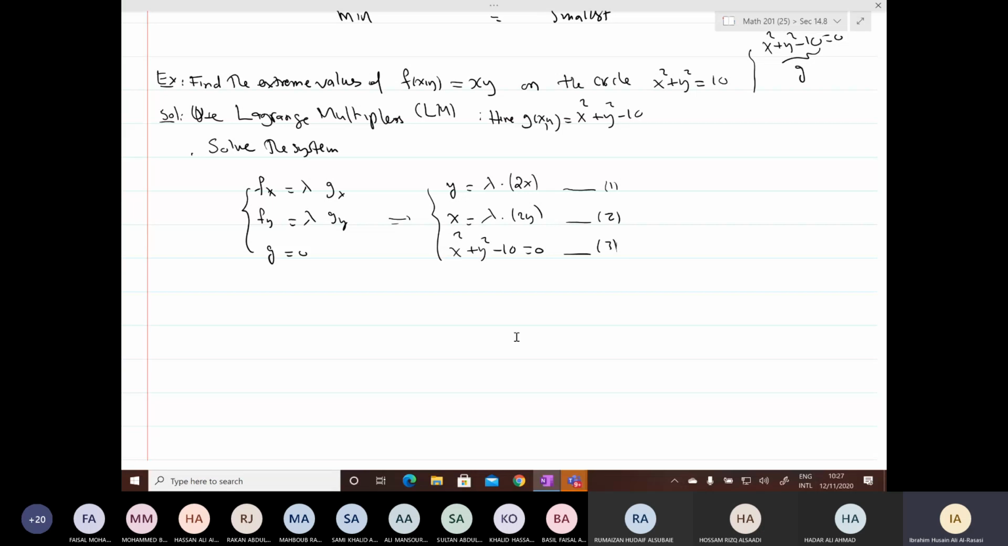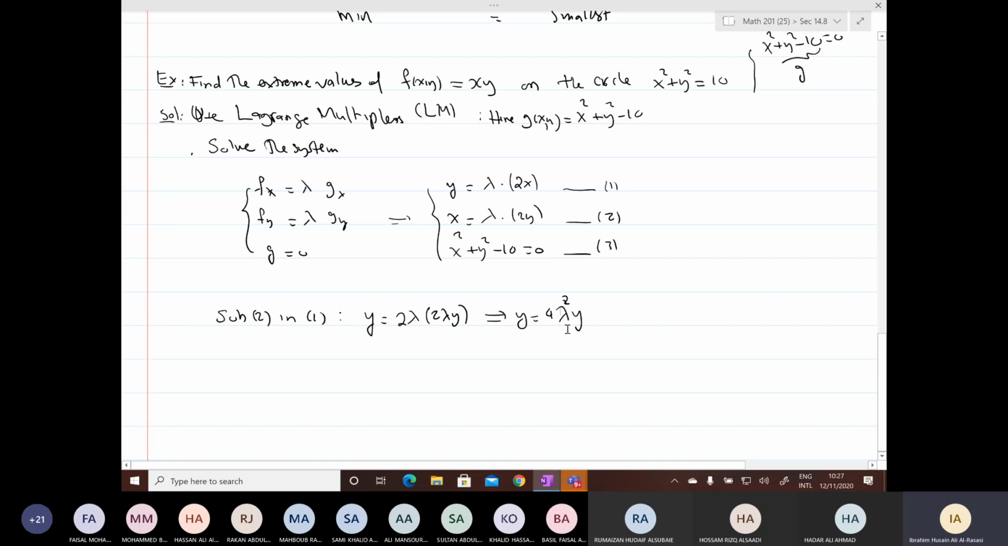If you compare 1 and 2, y equals lambda 2x and x equals lambda 2y, they are similar. So I will do the following: substitute 2 in 1. When you substitute the second equation in the first equation, you get y equals 2 lambda times x. What is x from the second equation? It is 2 lambda y. This implies y equals 4 lambda squared y.